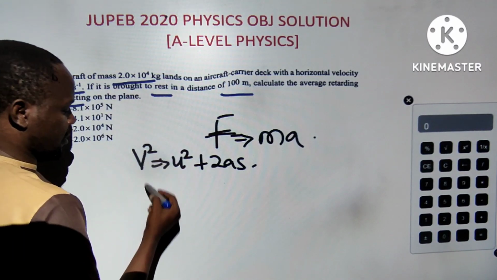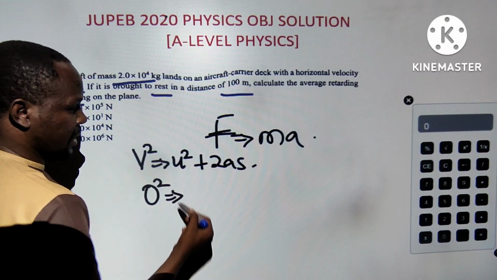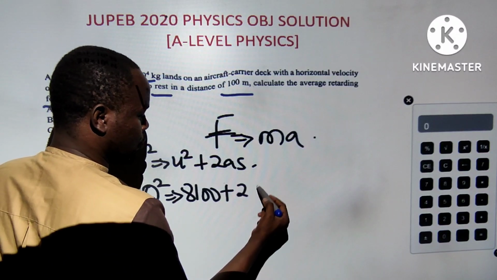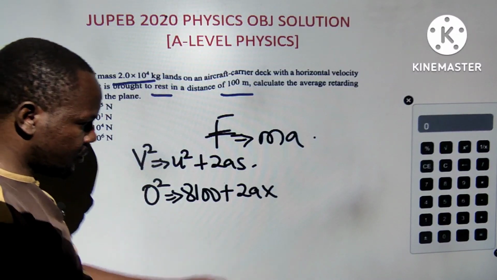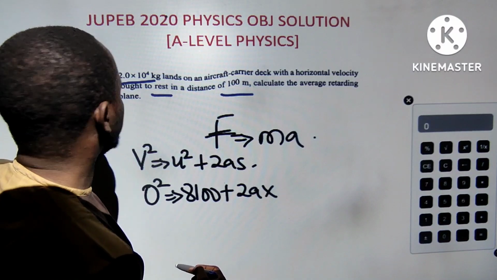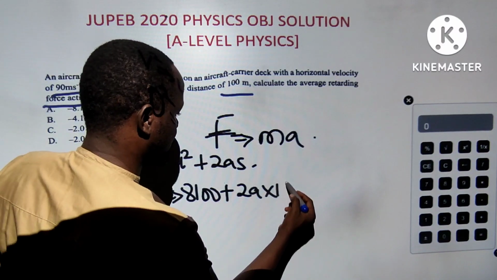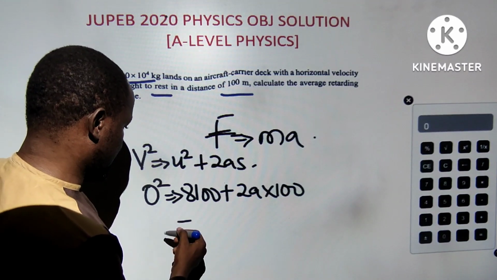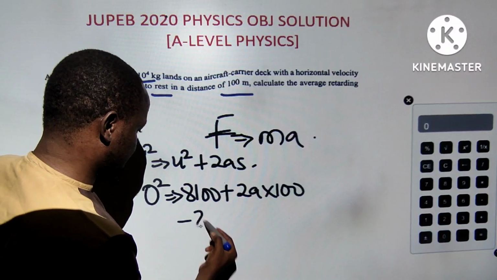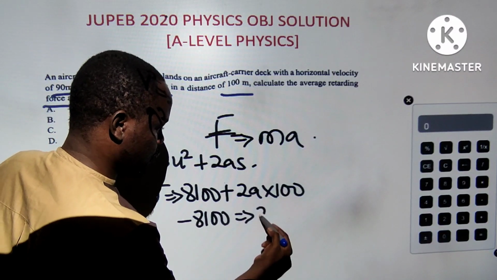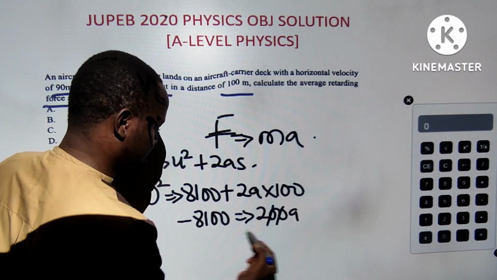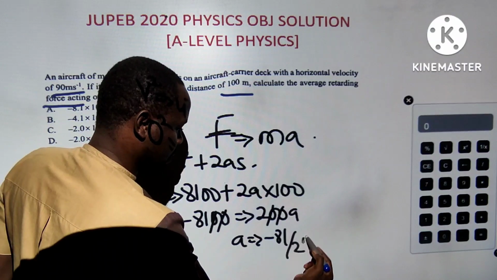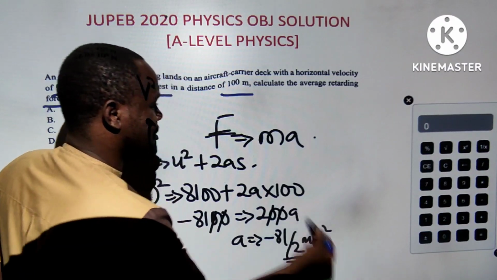So 0 squared equals 90 squared, which is 8100, plus 2A times S. What is the distance it covered? It was given as 100. 100 times 2 is 200. This will be negative, so you have negative 8100 equals 200A. These two zeros cancel these two zeros. So A equals negative 81 over 2 meters per second squared. You can press your calculator. It's just that I don't have time.